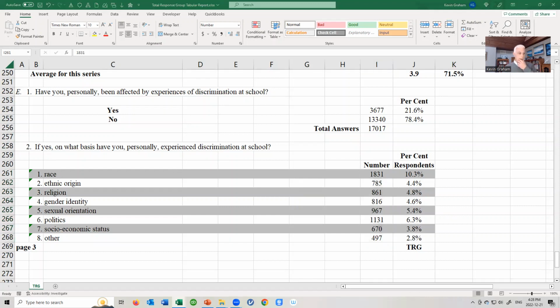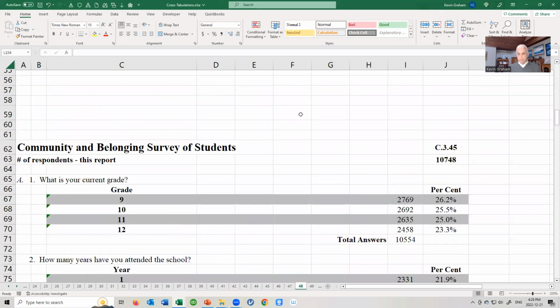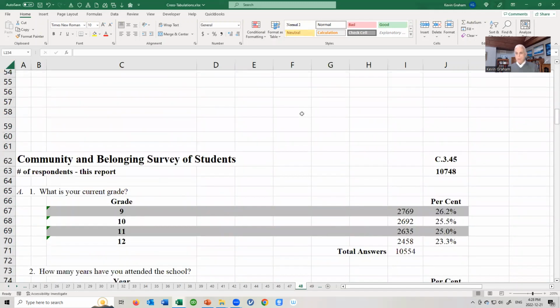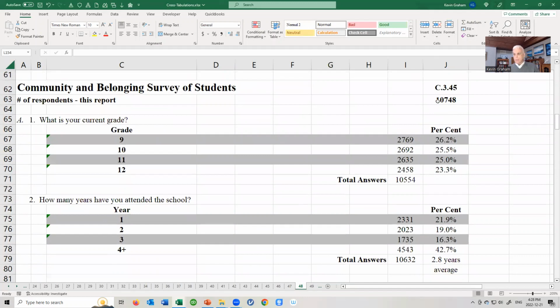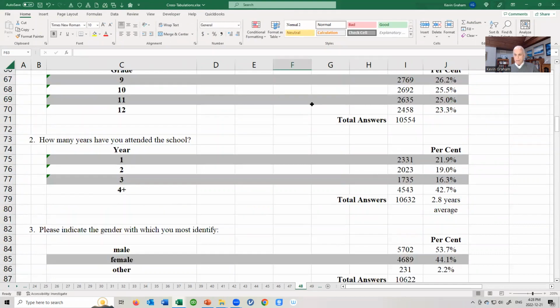Next is, for example, bring over to the screen, the cross tabulations file for this measure, which is I feel a strong sense of belonging at the school. Those who scored it as a 4 or a 5, agree or strongly agree, number 10,748. And if we come back to the other file, you'll find that same number opposite the agreed, strongly agree with that question.